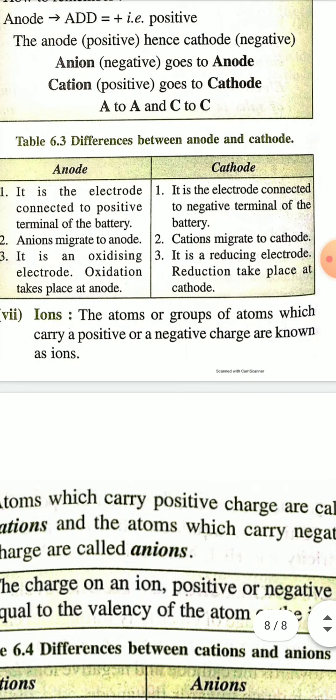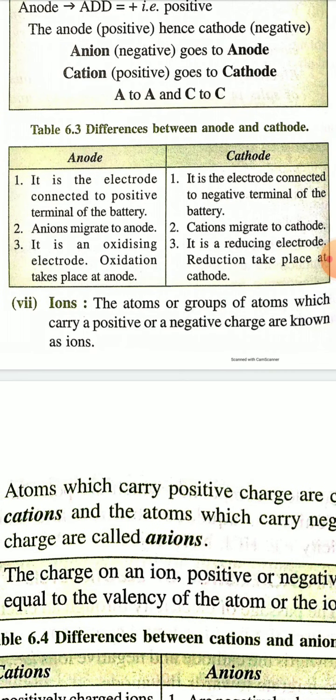So you have to remember the sign of cathode and anode, and the differences between them. The anode is electropositive; it is connected to the positive terminal of the battery, and the cathode is connected to the negative terminal of the battery.